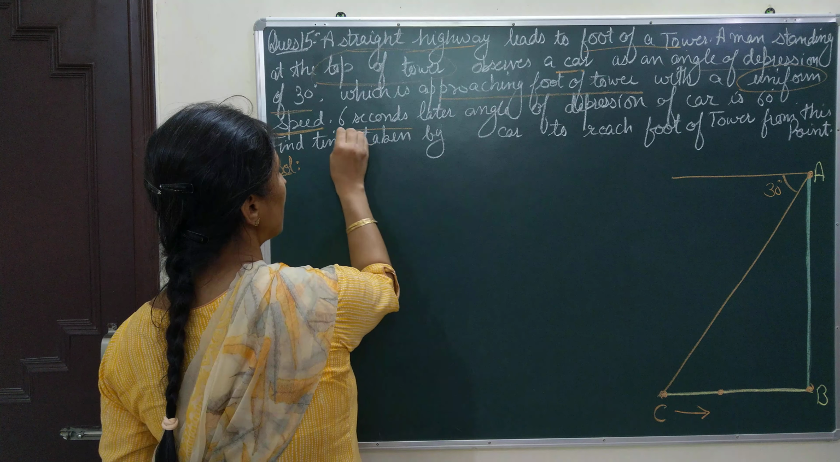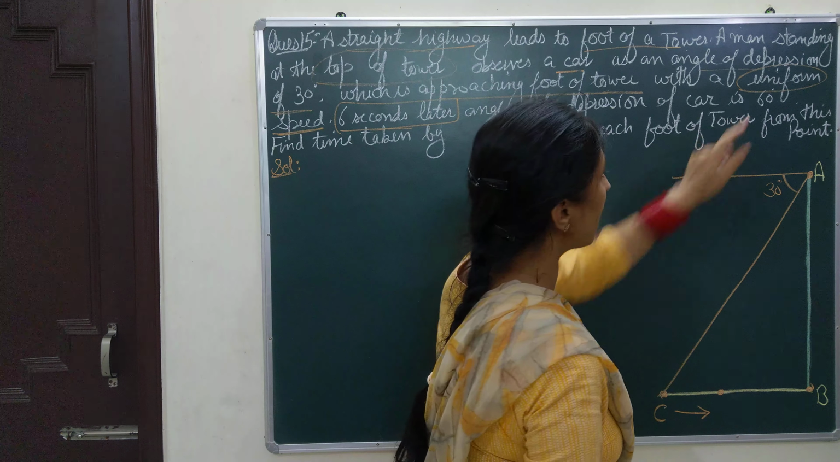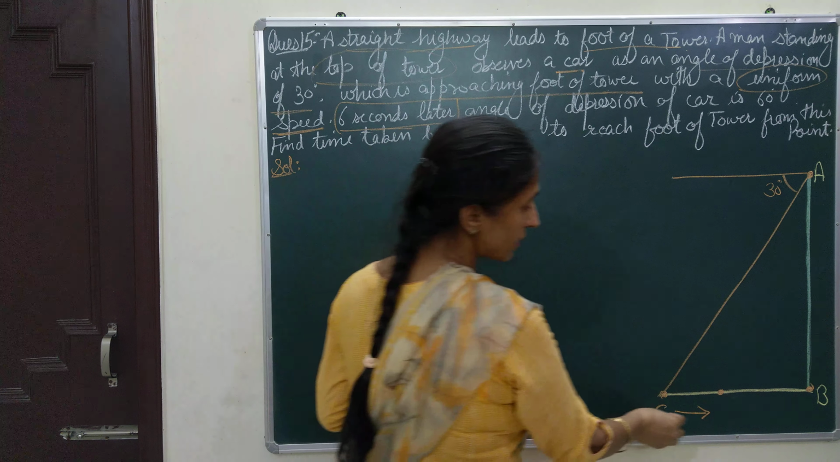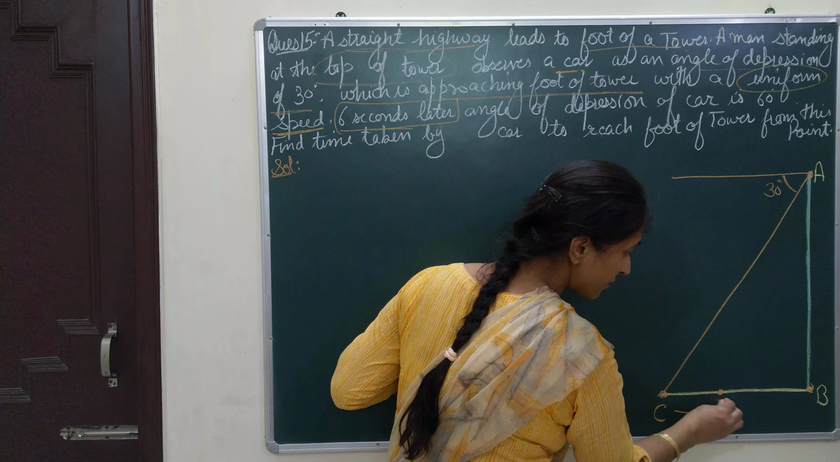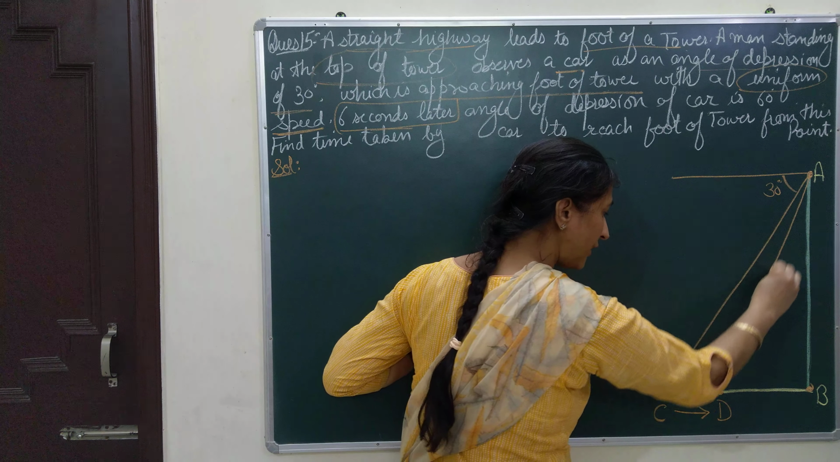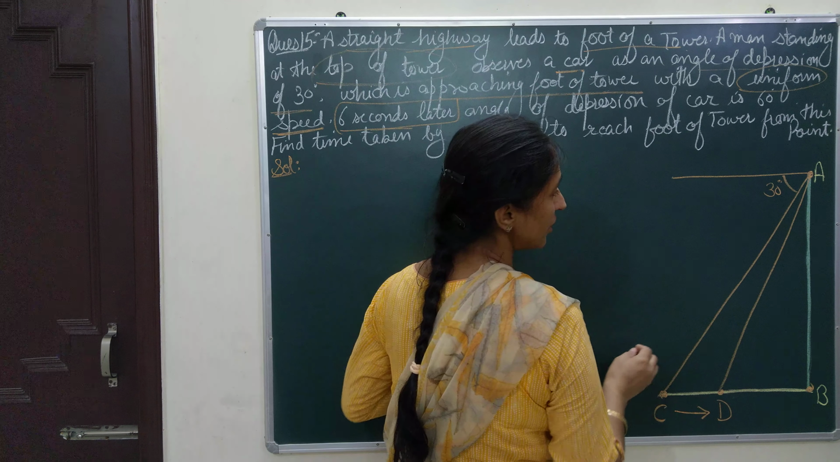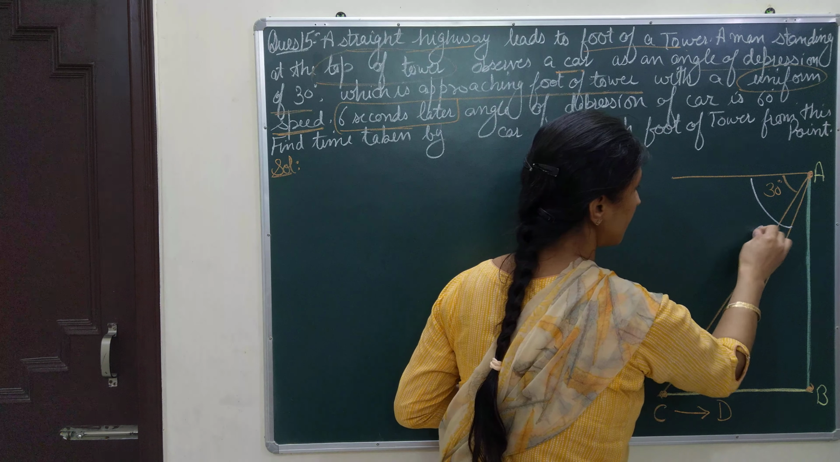6 seconds later. Now what happens after 6 seconds? The angle of depression of the car is 60 degrees. As the car is running, it has traveled some distance. Suppose it has reached the point D. Now he observes again and finds that the angle of depression now formed is 60 degrees.